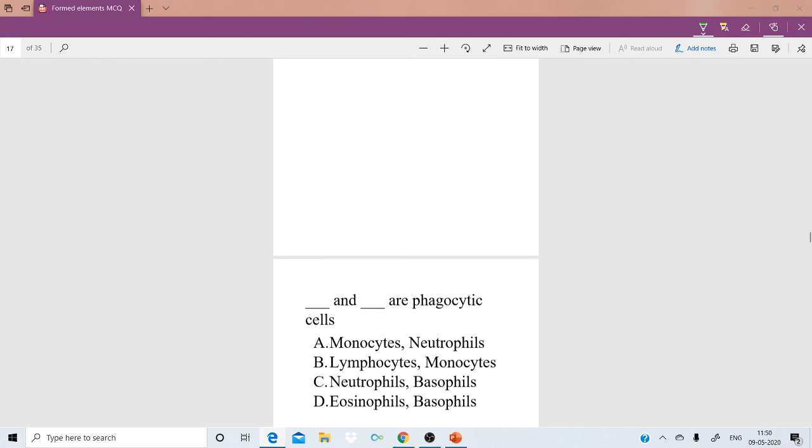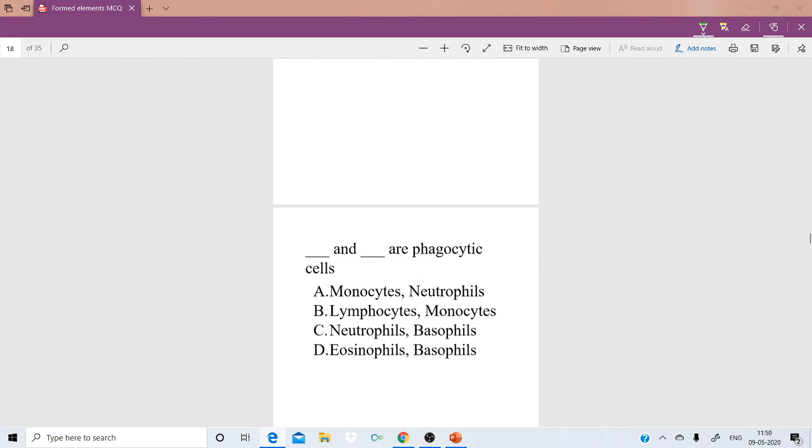Next question. Dash and dash are phagocytic cells. Option A, monocytes and neutrophils; option B, lymphocytes and monocytes; option C, neutrophils and basophils; option D, eosinophils and basophils. Which cells of the WBC are phagocytic in action?